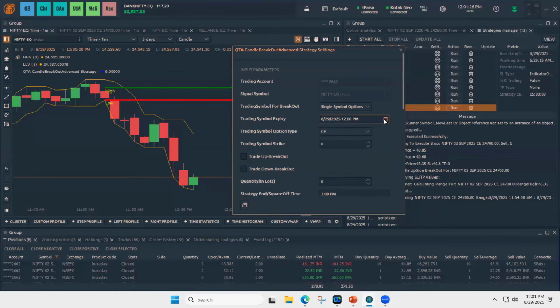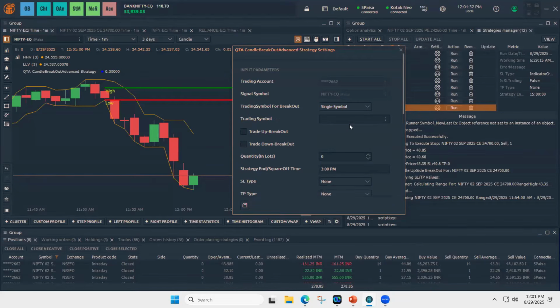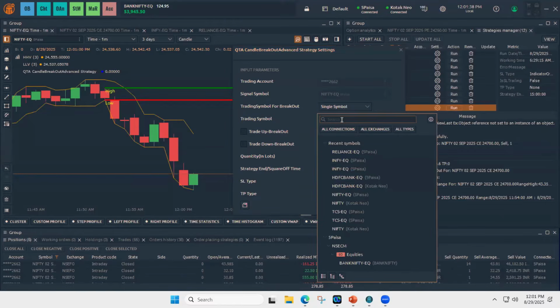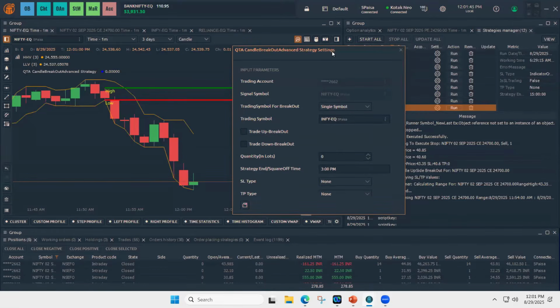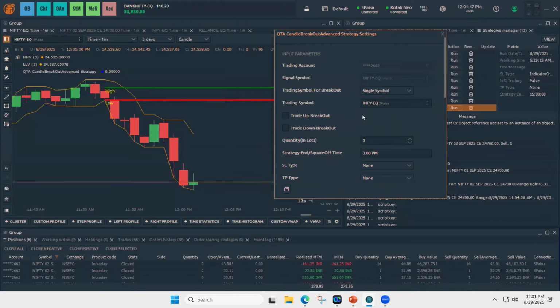Options mode is where you select the strikes automatically. If you want to place orders on any desired chart manually, suppose you choose single symbol. Here in this case, I want to keep trades on Infy. That can also be done in advanced.